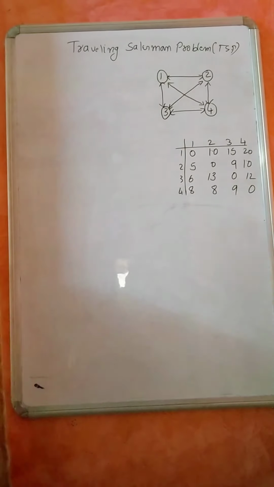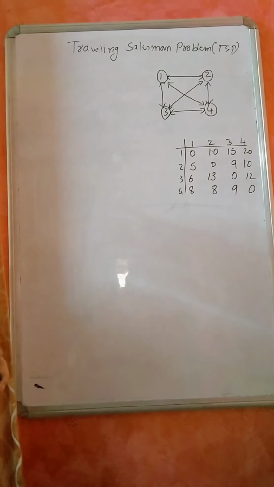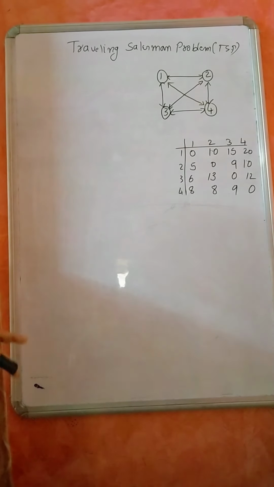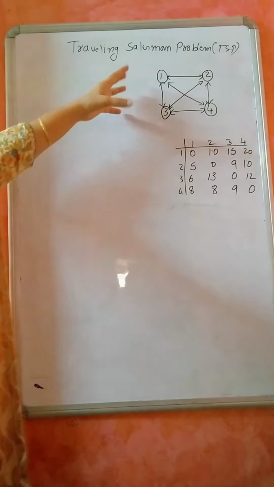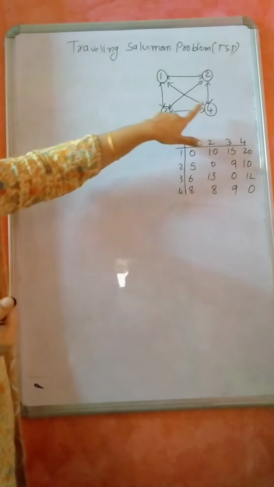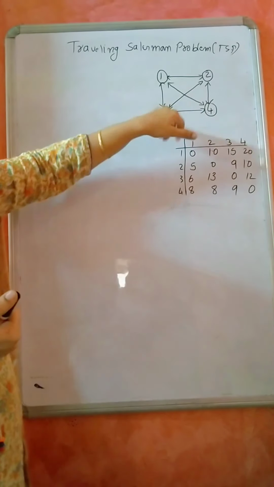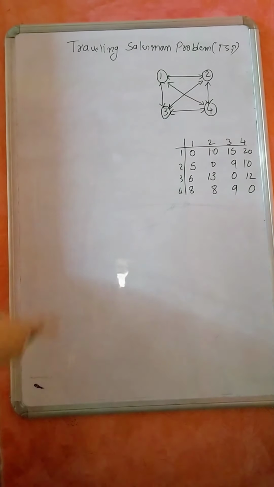Now I'll solve this particular problem using a brute force technique. All of you know what a brute force technique is. It is a direct way of solving the given problem: read the problem, understand it, and solve it directly without applying any extra concept. So what is the direct way of solving this one? I'll travel from 1 to 2, 2 to 4, 4 to 3, and come back to 1, that is one option. Or 1 to 4, 4 to 3, 3 to 2, like that. So I'll write down all the options.